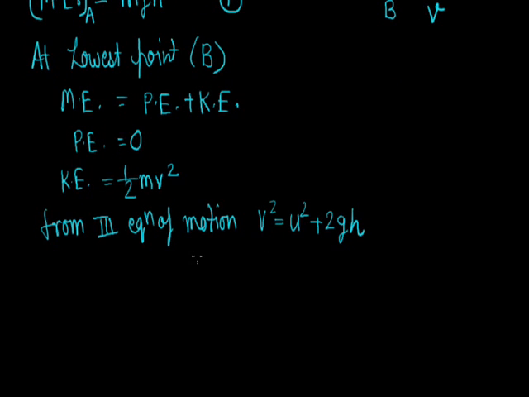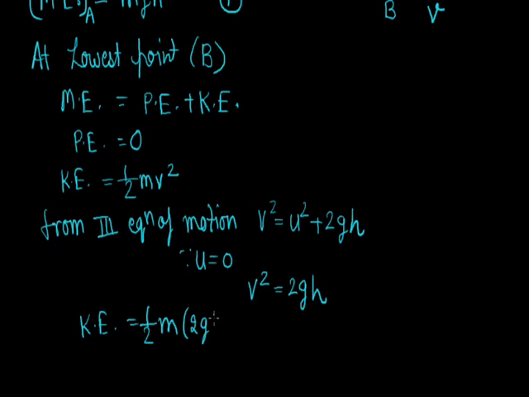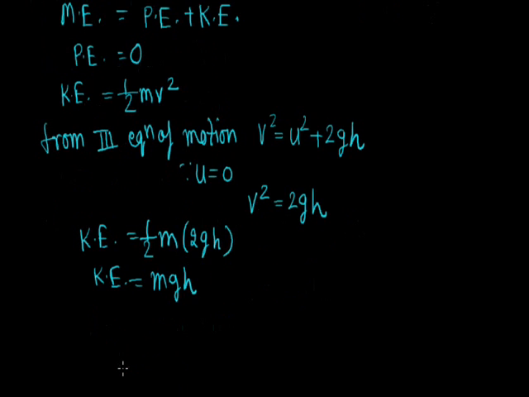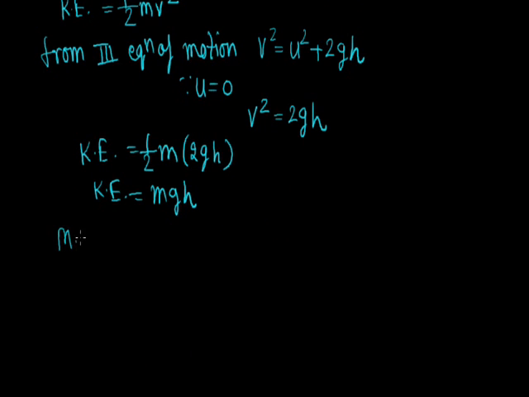Since here initial velocity u is 0, we can write v square equals 2gh. By putting the value of v square into the expression of kinetic energy, we get kinetic energy is half m into 2gh. So kinetic energy will be mgh. So the total mechanical energy at lowest point B will be mgh, which is equation 2.